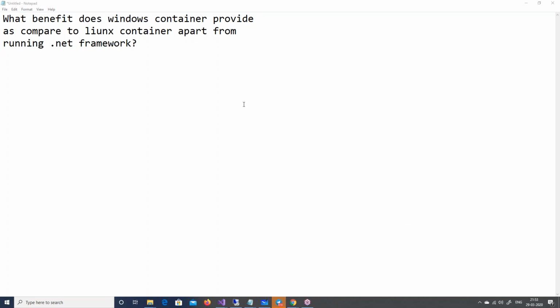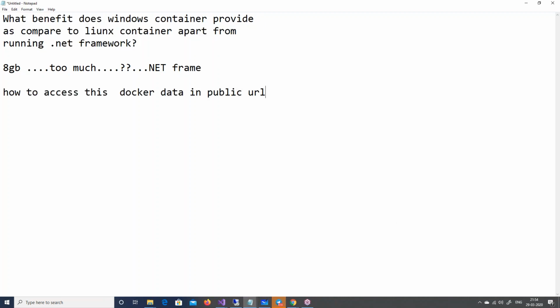8 GB is too much. Yeah, because that was the old .NET framework. So the question here is 8 GB is too much. Yeah, that was the old .NET framework, 4.5. It installs GAC, it installs everything, right? So that's why. How to access the Docker data in public URL? Good question. Once the Docker is there, then you have to map the domain to it, right? At this moment, I said localhost. I can give the public IP and map it to my domain, my DNS.